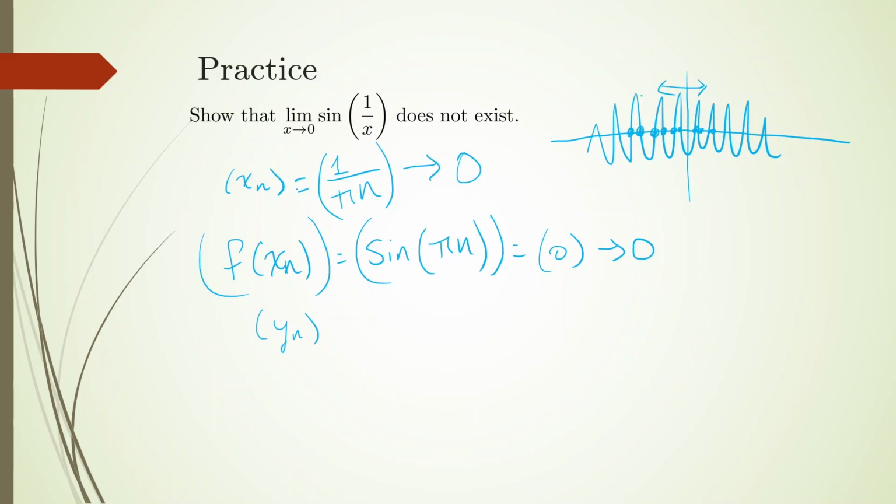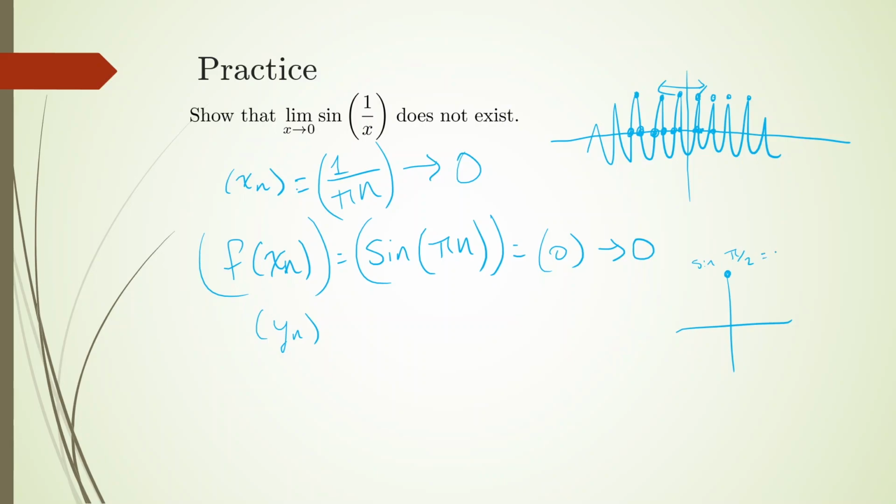The other sequence that I'm going to consider is one where I want to try to construct something so that all of the images are basically one. Now, how am I going to do that? Well, if you think about sine, when is sine equal to one? It's basically at pi over 2 plus a multiple of 2 pi, basically anytime you're up here, and so that's going to be at pi over 2.